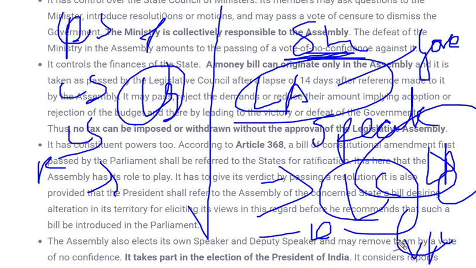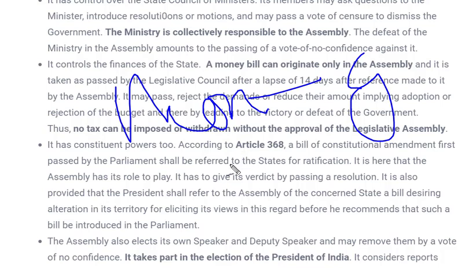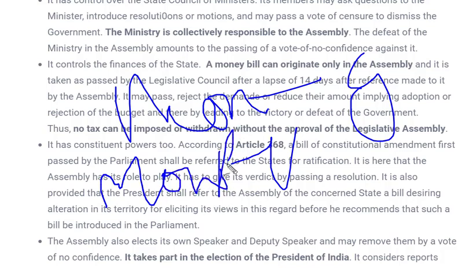Now, in the case of a money bill, the governor does not have the veto power. What is the veto power? Holding the bill. So if the bill is a money bill passed to the governor, he cannot hold that bill; he has to give his assent. Similarly, in the case of a money bill in Parliament, the president had to give his assent, because in that case also the president does not have the veto power. Veto is the withholding power, and it has to be kept there.